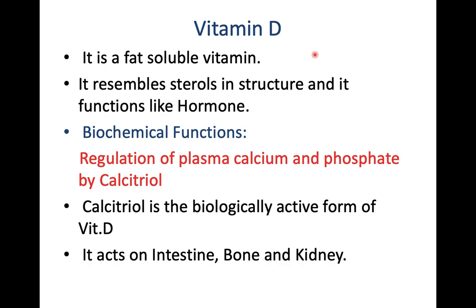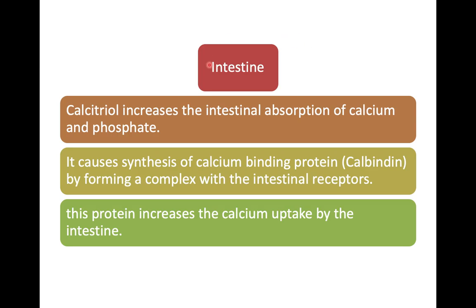Coming to the biochemical role of vitamin D, as we saw in the previous few slides, it acts on the bone, kidney, and intestine. Now we will see how it regulates the level of calcium and phosphate in our body by acting on these three organs. First, the action of vitamin D on the intestine: it increases the intestinal absorption of calcium and phosphate. How? By increasing the synthesis of calcium binding protein, that is calbindin. You have to remember this name, calbindin.